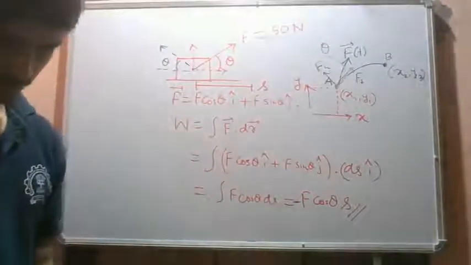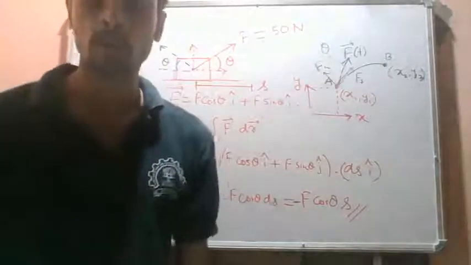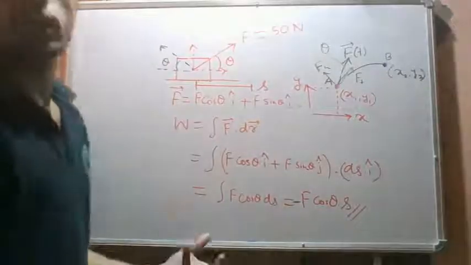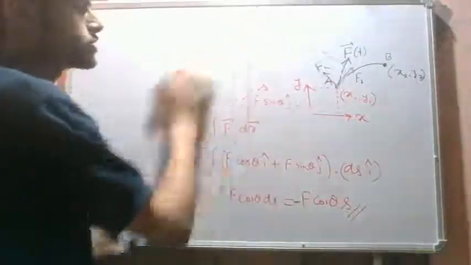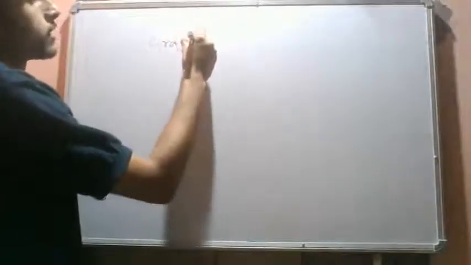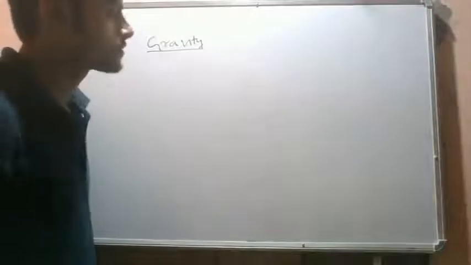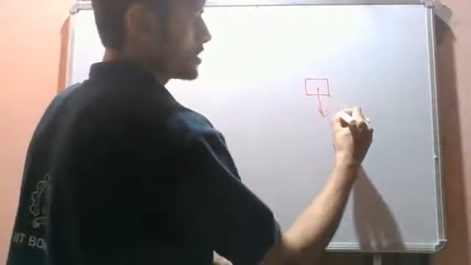Okay, fine. So now let's see some common types of work done by different types of forces which are commonly encountered. The first one is the work done by the force due to gravity. So what is the work done by the gravity force? Let's say there is a block. The gravity force is always acting downwards, which is mg.